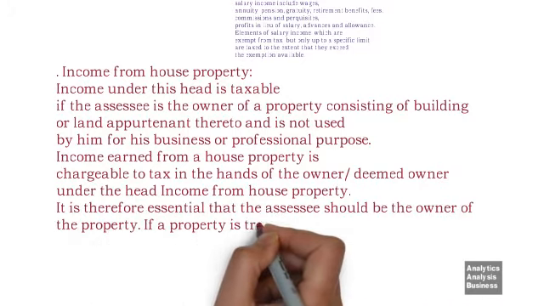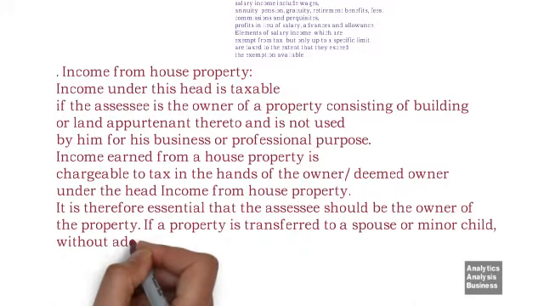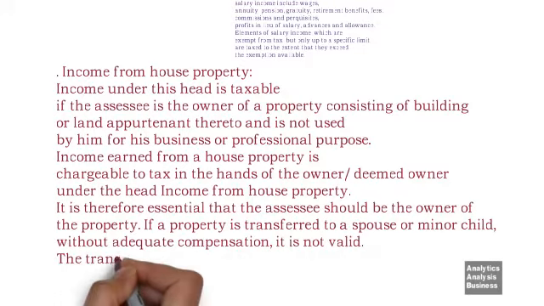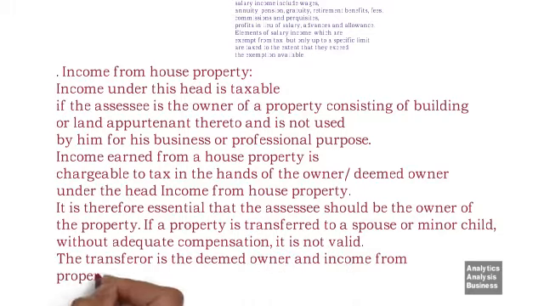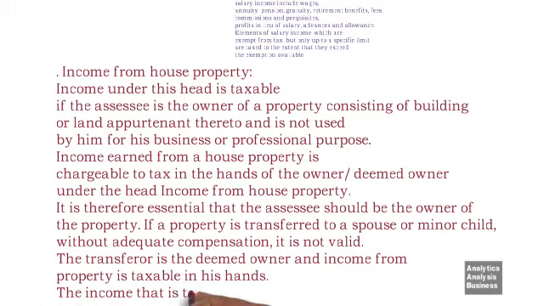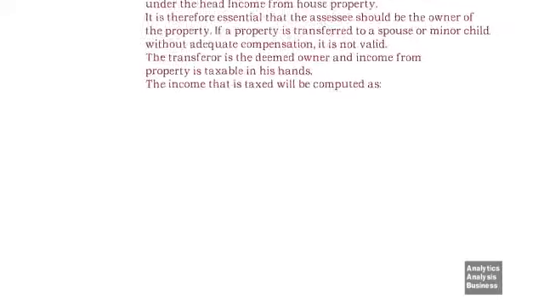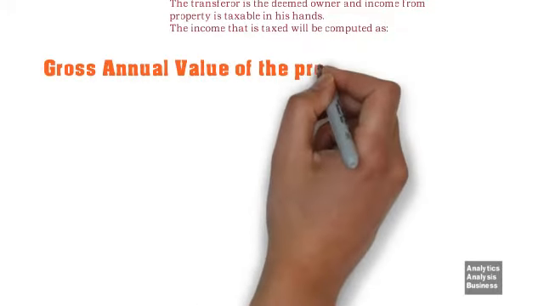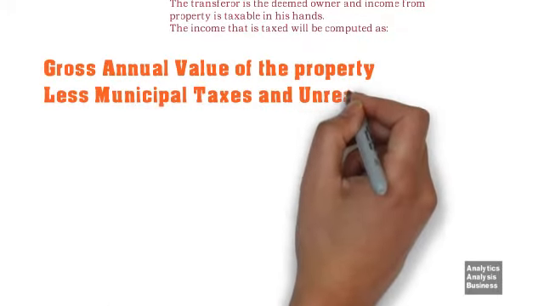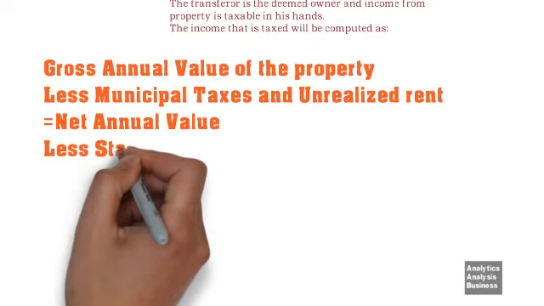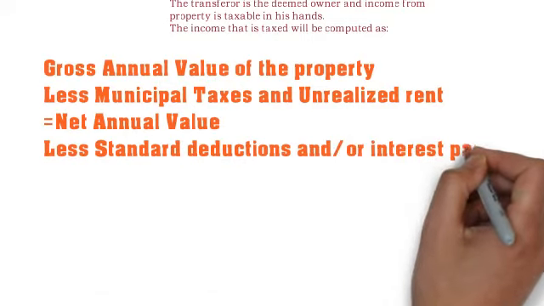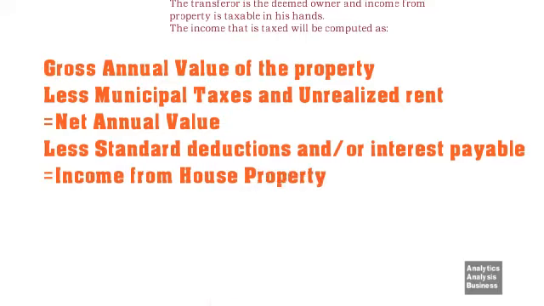If a property is transferred to a spouse or minor child, without adequate compensation, it is not valid. The transferor is the deemed owner and income from property is taxable in his hands. The income that is taxed will be computed as gross annual value of the property less municipal taxes and unrealized rent equals net annual value less standard deductions and/or interest payable equals income from house property.